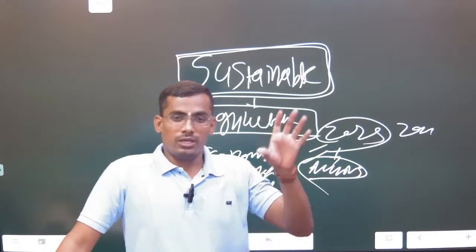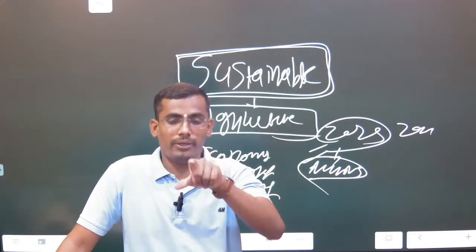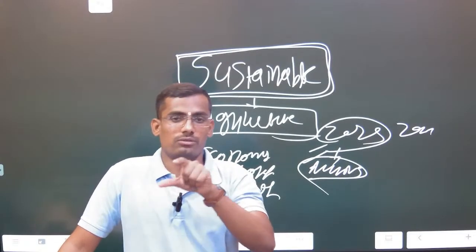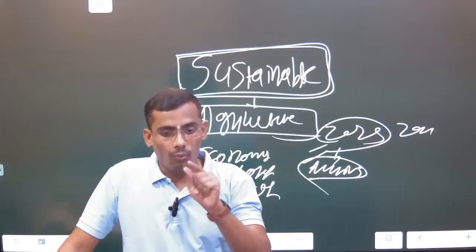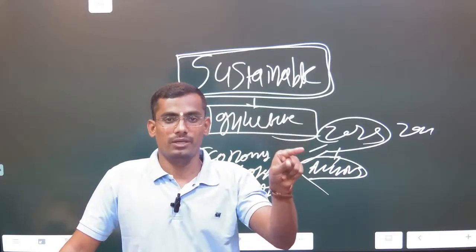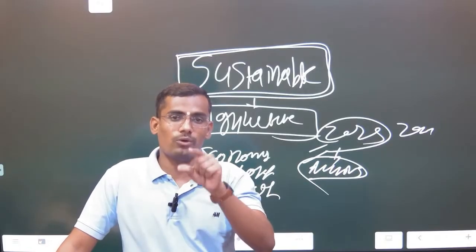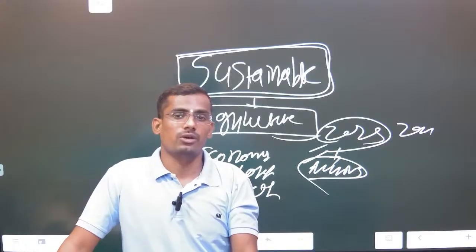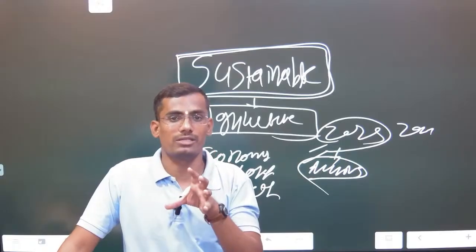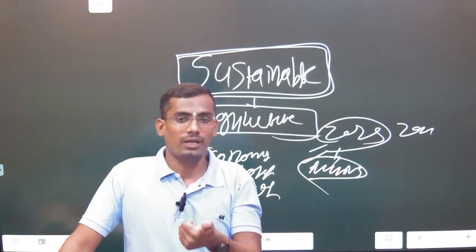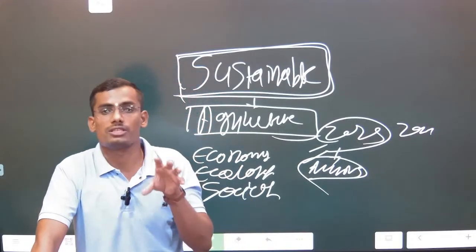That's why, if we are talking about sustainable agriculture, you have to always remember there was one question in prelims and mains: do we need green revolution 2.0? That means green revolution 1.0 was not sustainable. Indirectly, the question on the green revolution is talking about the sustainability of agriculture. So you have to get the idea by reading between the lines what exactly this question is asking. The question was asking about green revolution 2.0, it's all about sustainability, sustainable agriculture.